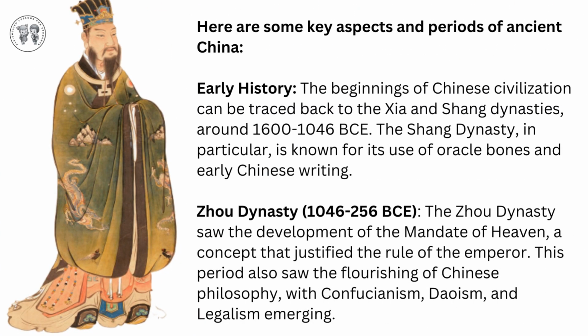Early history. The beginnings of Chinese civilization can be traced back to the Xia and Shang dynasties, around 1600 to 1046 BCE. The Shang dynasty, in particular, is known for its use of oracle bones and early Chinese writing. Zhou dynasty, 1046 to 256 BCE. The Zhou dynasty saw the development of the mandate of heaven, a concept that justified the rule of the emperor. This period also saw the flourishing of Chinese philosophy, with Confucianism, Taoism, and legalism emerging.